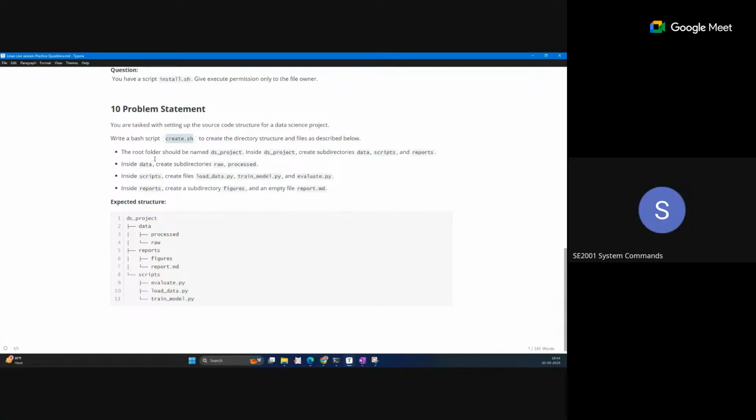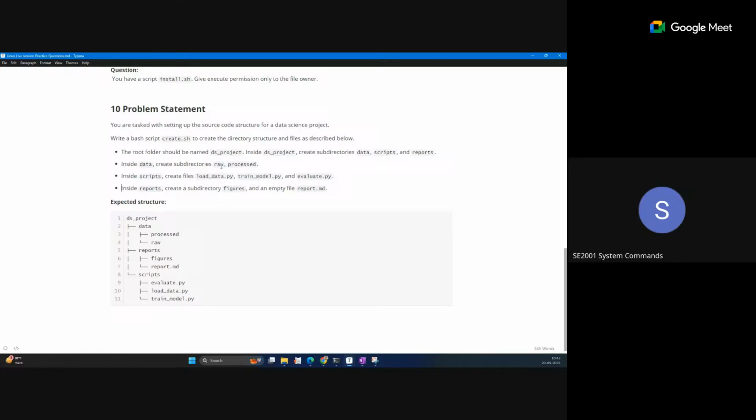The root folder is the first thing. You need to create this script file, and inside it you need to write all the commands which perform this task. The root folder should be named ds_project. Inside ds_project, create subdirectories data, scripts and reports.